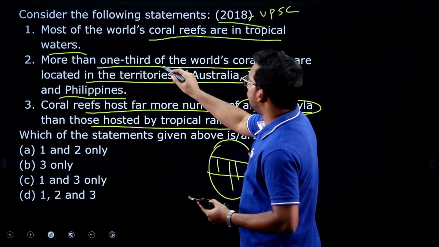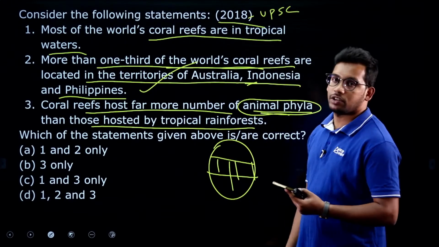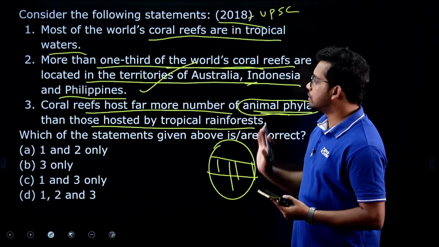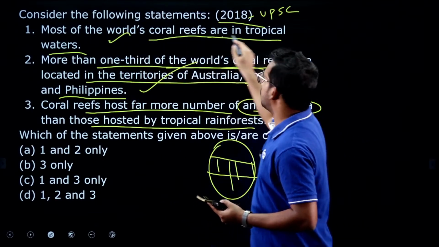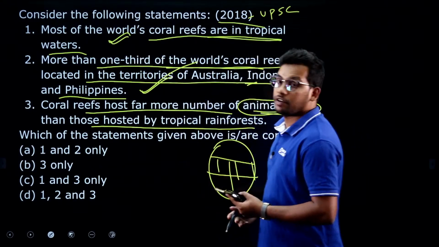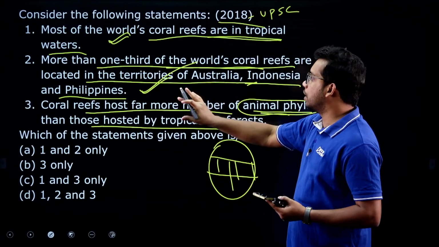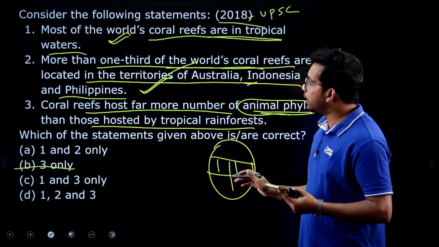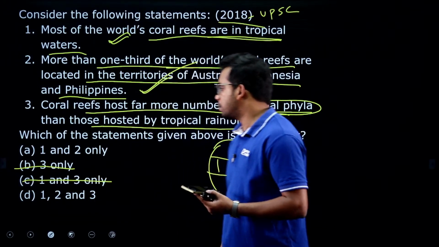Let us see: more than 1/3 of world's reefs are located in the territorial regions of Australia, Philippines and Indonesia. I said this is the largest region. So, this statement is correct. We have seen the map also, I have shown you the map where the corals are located. So, the first statement is correct, the second statement is also correct, and you can eliminate one more option, that is C.